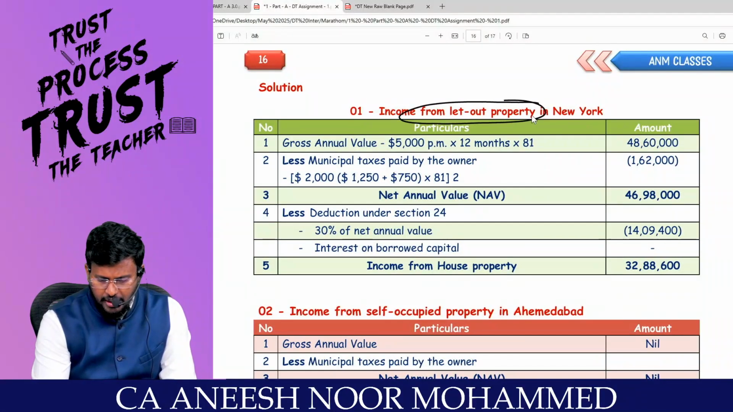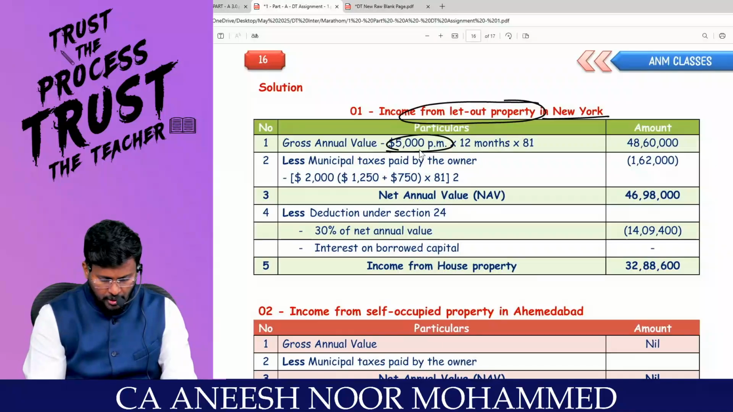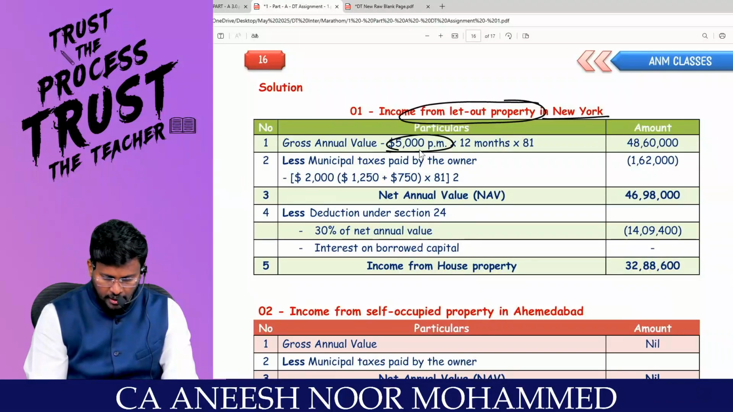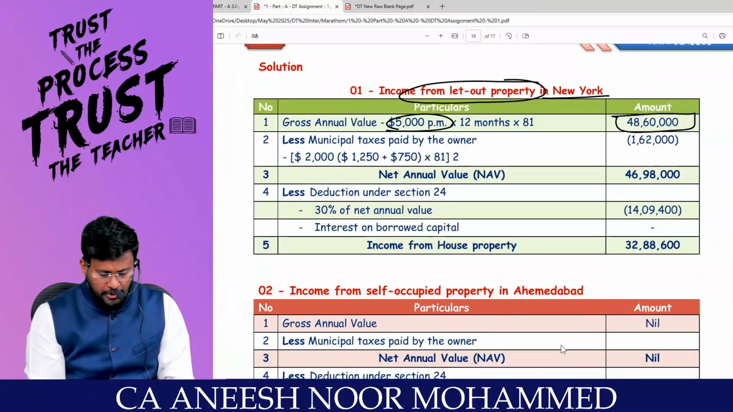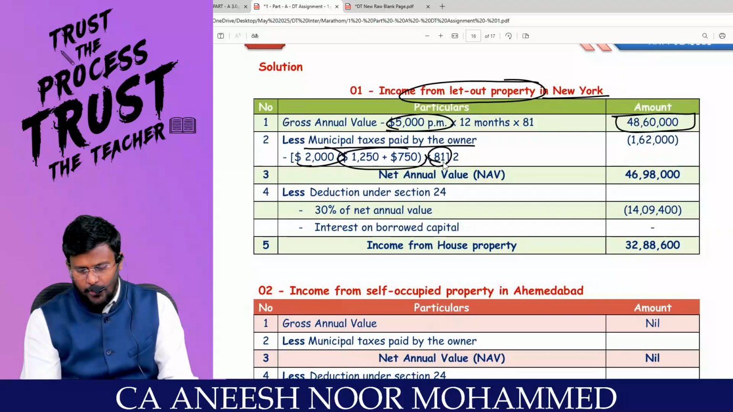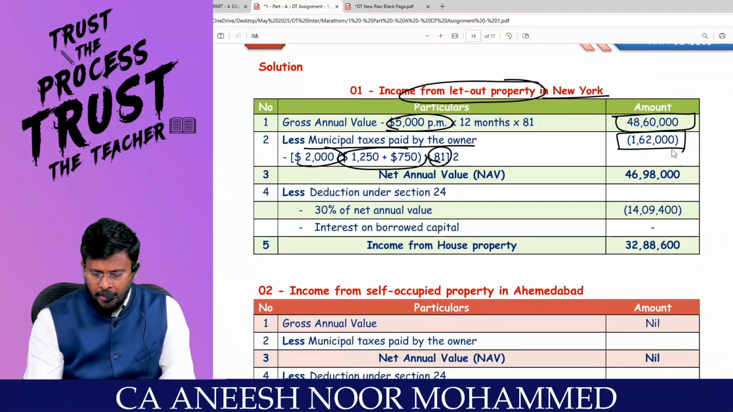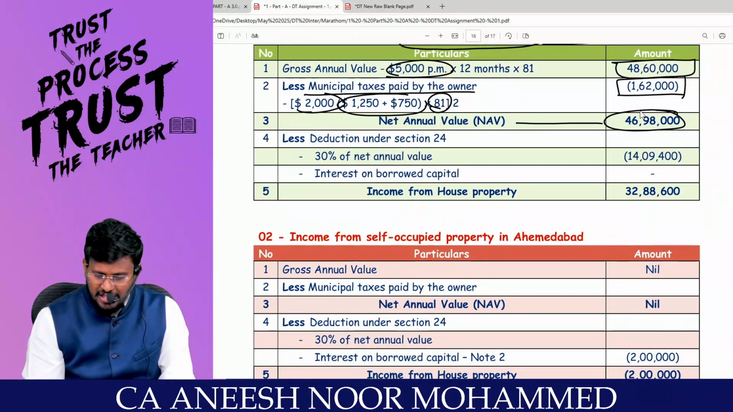First, I will find out the let out property in New York. How much rupees is the GAV per month? $5,000 into 12 into 81 comes to 48,60,000. Are you all really with me? Less municipal tax or local tax paid. Total $1,250 plus 750, so total $2,000 into conversion rate 81 comes to total 1,62,000. You get NAV in Indian currency, which comes to 46,90,000.